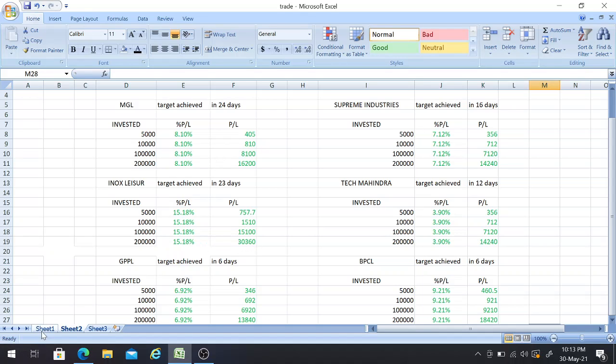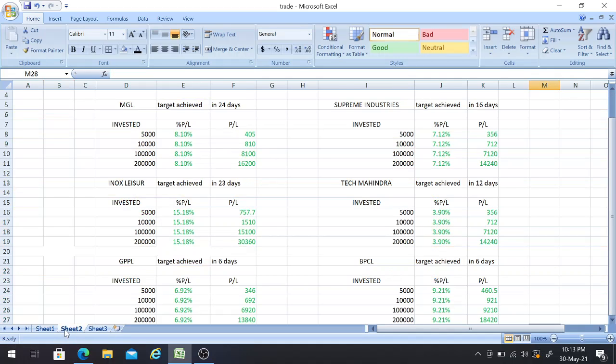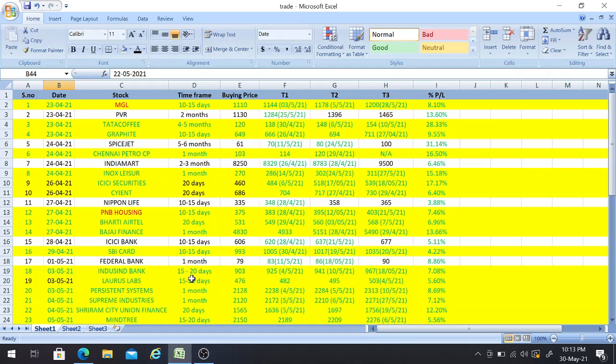And the next one is Supreme Industries stock. I gave the buy call for this stock on 4th of this month with a time frame of 1 month, a buying price of 2120 and a third target of 2271, friends. We achieved this third target of 2271 on 27th of this month, giving us a return of 7.12%. We achieved this target in 16 days, and I had given the time frame for this one as 1 month, friends.